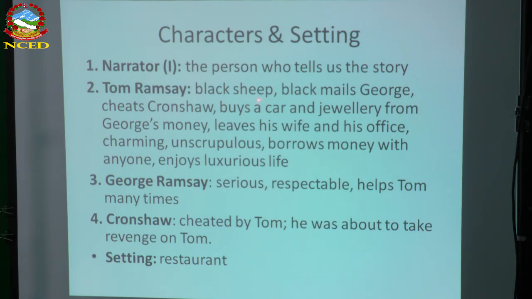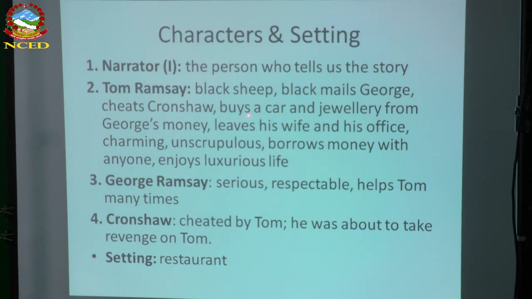He's the black sheep. Black sheep means he is different in the family. He blackmailed George Ramsay. Tom Ramsay, one of the brothers, blackmails George and cheats Cronshaw, another character.